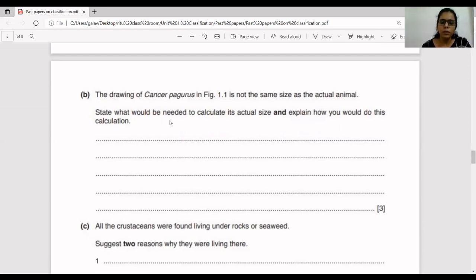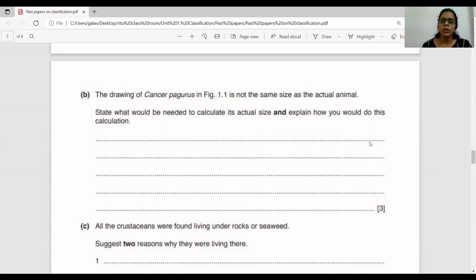State what would be needed to calculate its actual size and explain how you would do this calculation. Now you have to actually explain how you would do this calculation of finding actual size. Okay. Now you have to check that this question is asked for 3 marks. So remember, you have to actually talk here about magnification. You can write down that the magnification formula is image size, or the size of the drawing, divided by actual size.